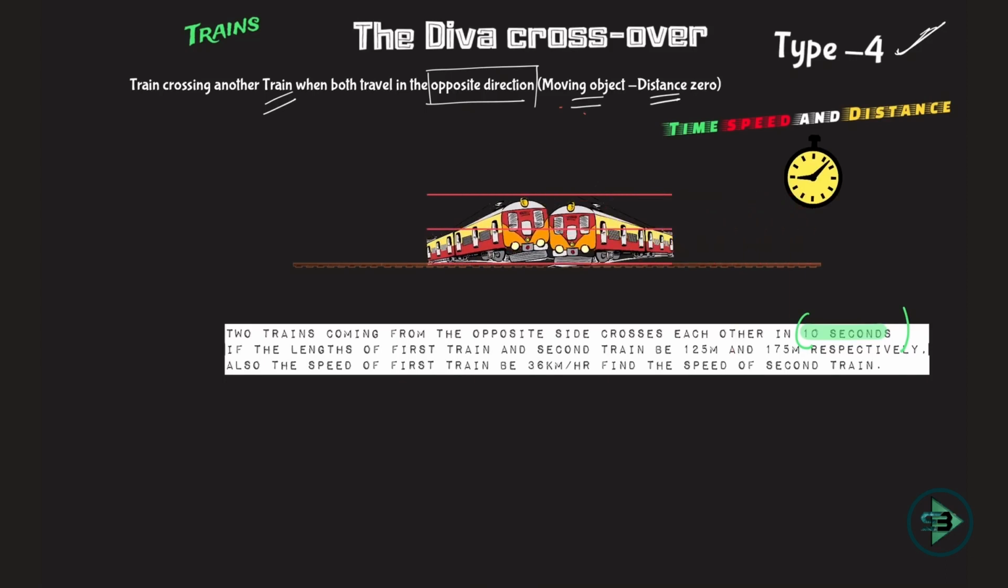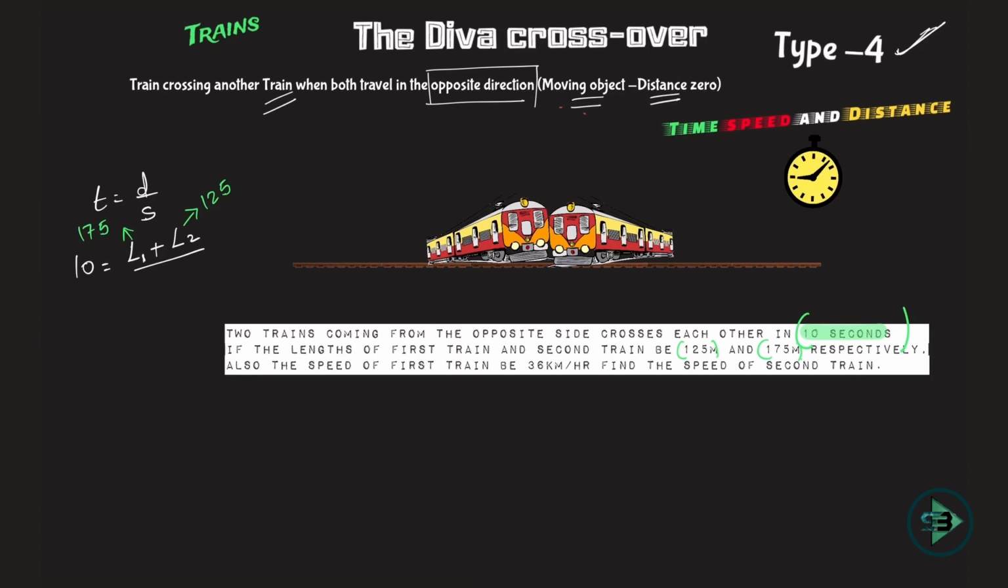And that will be my distance, because distance is decided by when I start the stopwatch and when I stop the stopwatch. So time is equal to distance upon speed. Time is given to me as 10 seconds. Distance will be the length of the first local train plus the length of the second local train. That's how I'll write the lengths. So what is given to me in the problem now? If the lengths of the first train and second train are 125 and 175 meters respectively, this becomes simple. This is 125 meters, the length of one local train, and the length of the other local train is given as 175. So this looks quite simple.